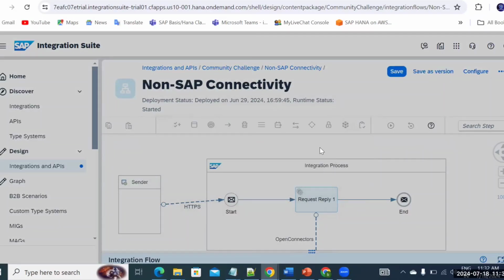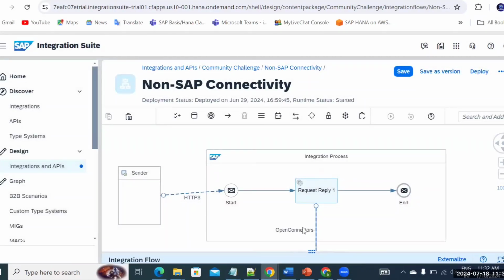This is for non-SAP connectivity, but if you are using open connectors, what are the open connectors available? What are the transport protocols for the open connector? What is the message protocol? Because in messages we also have REST APIs, and there are multiple kinds of protocols. Also, you can see the message transformers, the call, and the message routing if you want to route your messages. And in some of the interfaces, or some of the iFlows, we also use the converter.